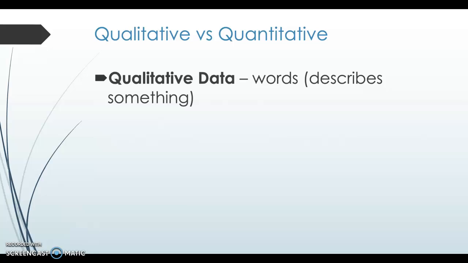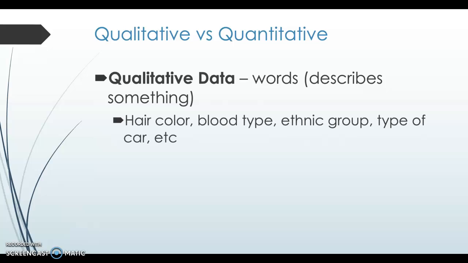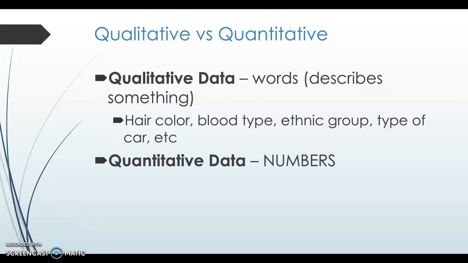This is how I describe it, right? It describes something. So when we talk about someone's hair color, or their blood type, or their ethnic group, or their type of car they drive, etc. When you describe things with words, or when you ask people their favorite color and you keep track, or their favorite foods and you keep track, those are words. That is qualitative data. Whereas quantitative data is numbers.